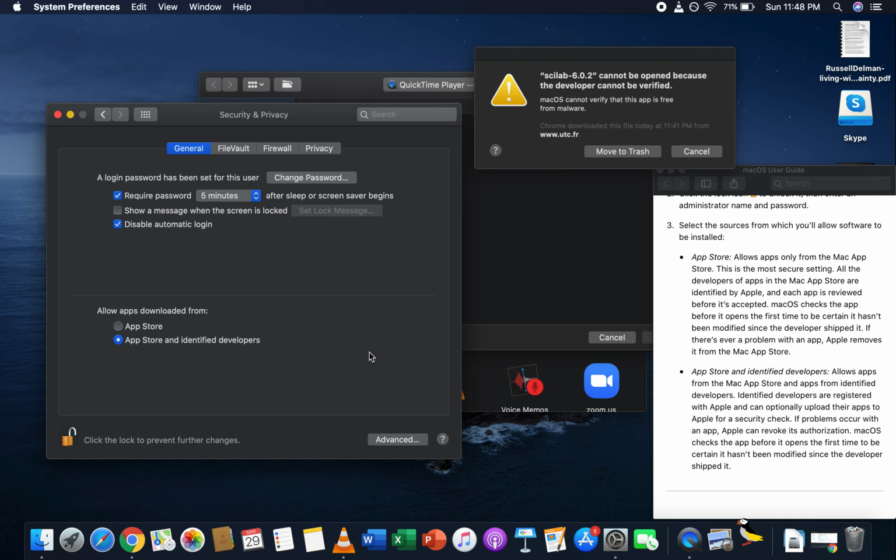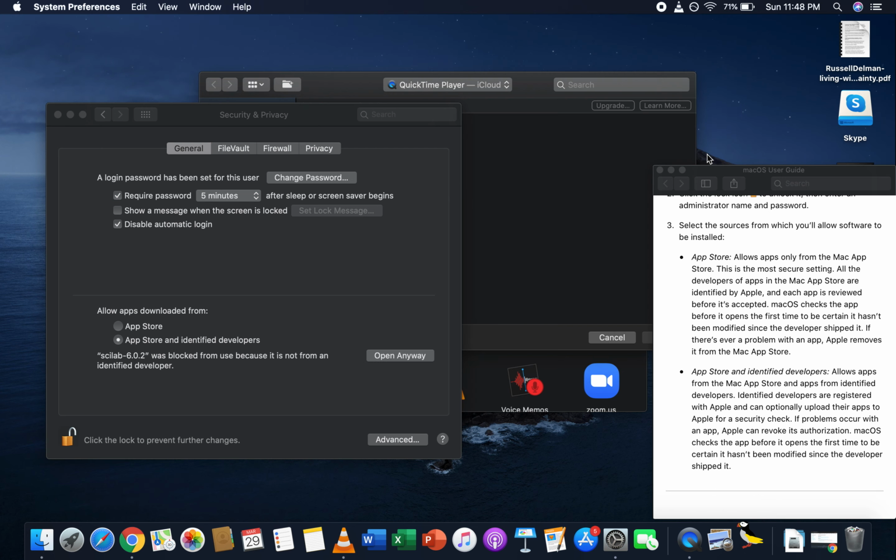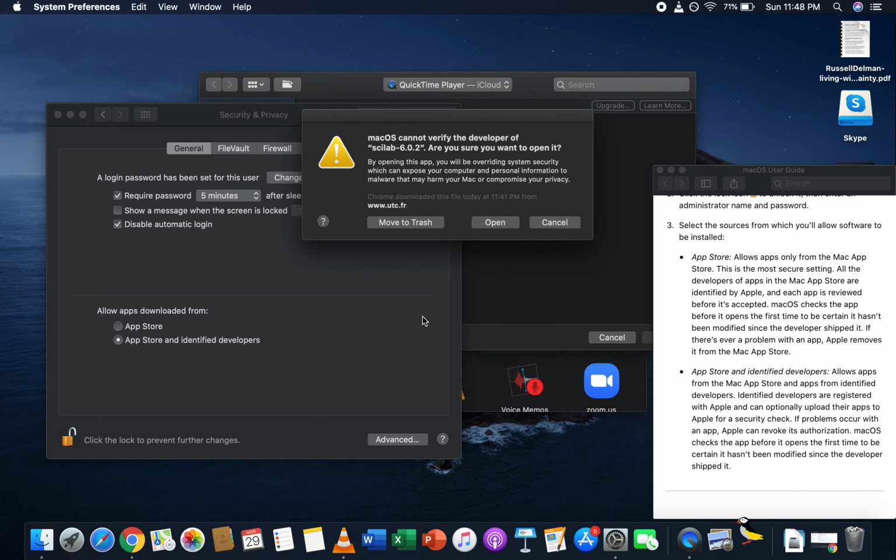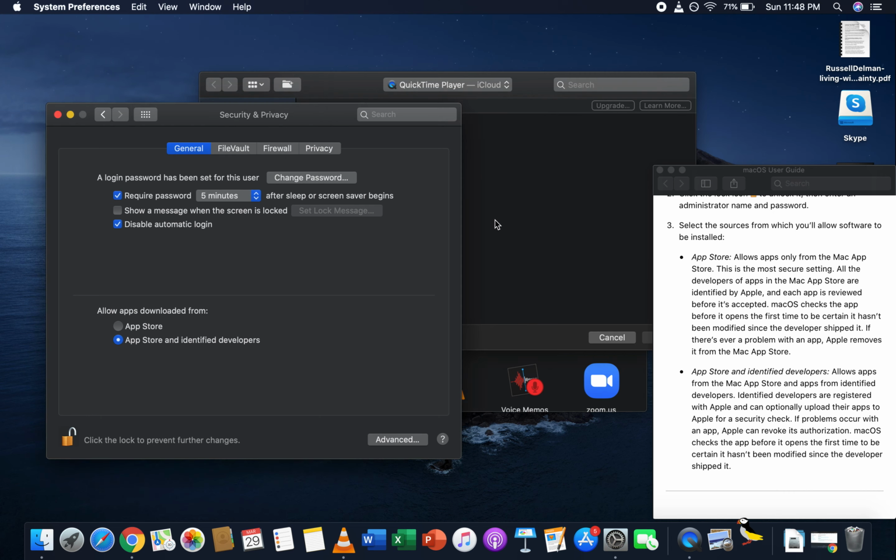Look at that. So you see that? I clicked the open anyway. So is it gonna open? Is it trying to open? Let's cancel. Open anyway. Open it. There we go. We got it cooking, man.